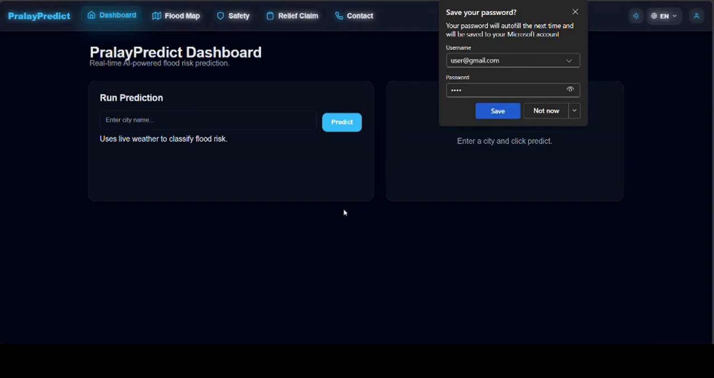And here you are, ready to explore flood prediction personalized for your location. It also contains features like real-time flood risk analysis, 24-hour prediction timelines, nearest safe shelters, community alerts, and digital claim filing.